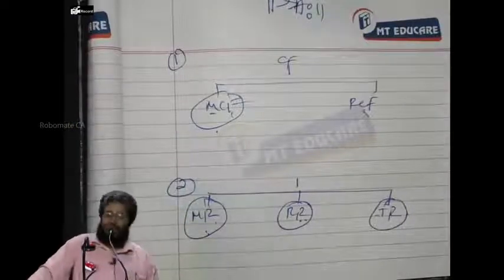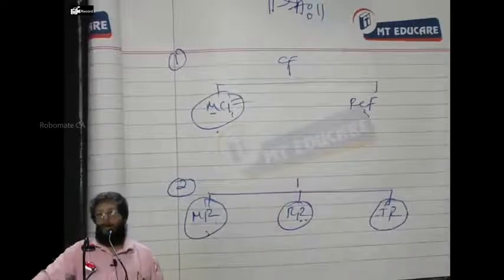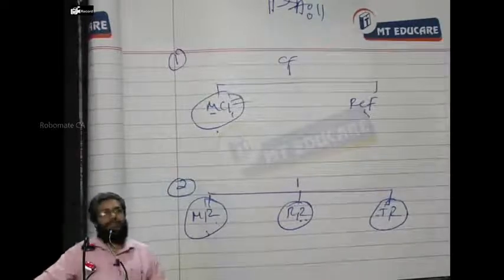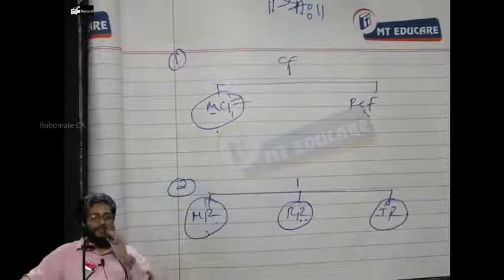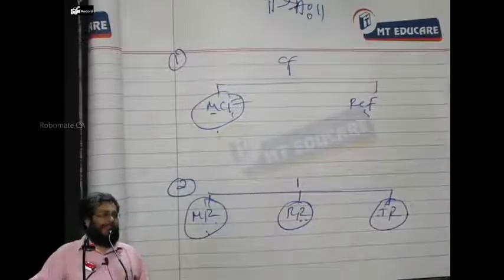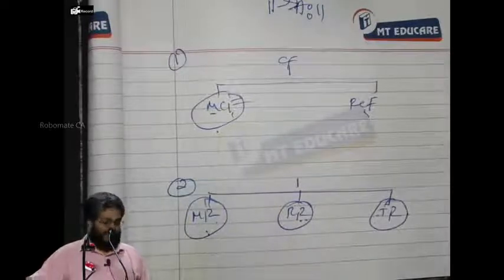Inflation and capital budgeting. Point number 1.